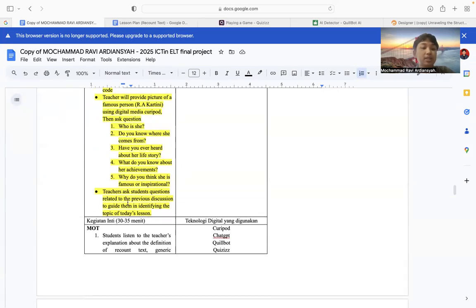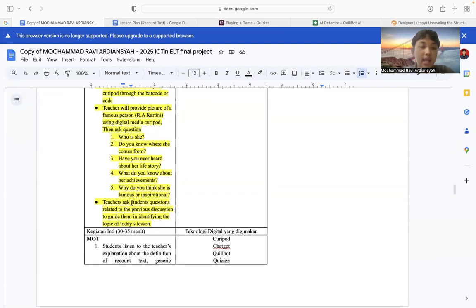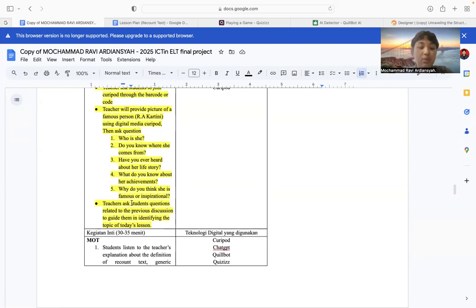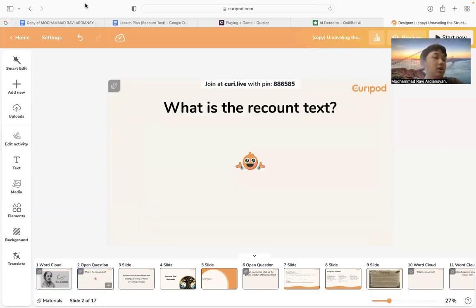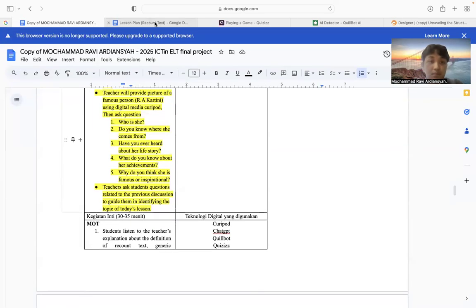And then the teacher asks students questions related to the previous discussion to guide them in identifying the topic of the day's lesson. So after I ask these several questions, I will guide the students: after you have had this discussion, do you know what kind of text we learn today? I also use questions related only to recount, not other texts. This is the example with Kartini: I will ask questions, and after that they answer, oh, the recount. So I will ask what is recount, something like that, for the pickup.